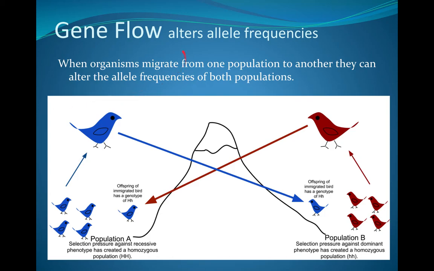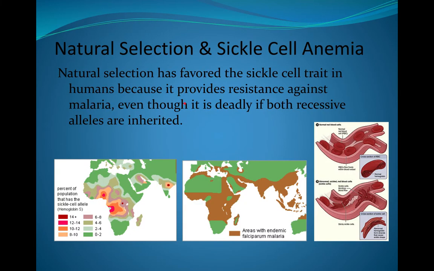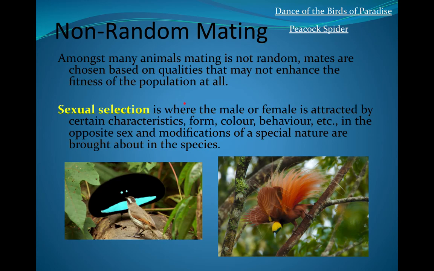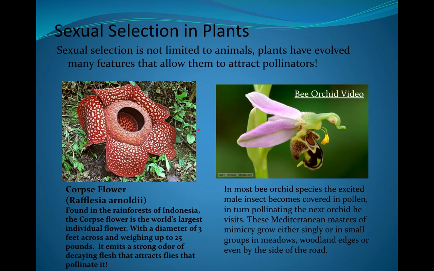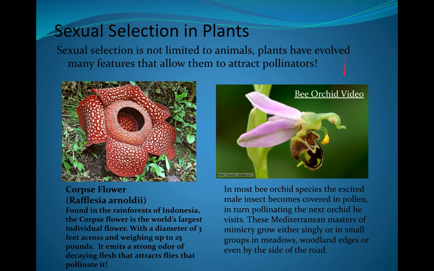So that's genetic drift, small populations, number 1. Number 2 was migration, which we call gene flow. Natural selection, 3. Mutation, 4. Here's a good example. Non-random mating, as I was talking about with sexual selection, number 5. Work through these and watch the videos, especially these two and this one.